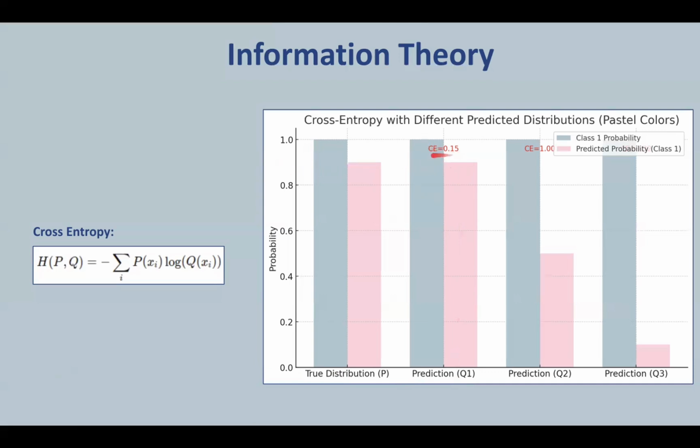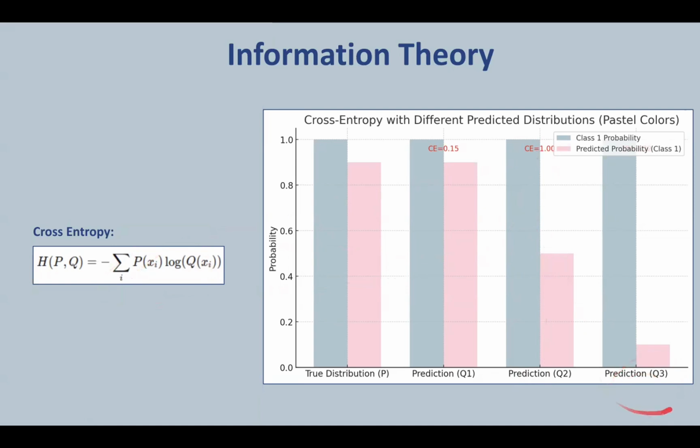And that's why we get a very low amount of cross entropy using this formula. The lower the value of cross entropy, the more accurate the predictions. And in prediction Q2, we can observe that the predicted distribution is uncertain, assigning equal probability of 0.5 to both classes, which is why we get a very high value of cross entropy given this formula, which reflects that the predictions are very less accurate.